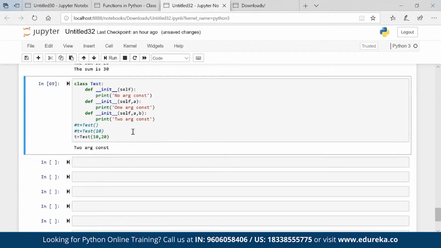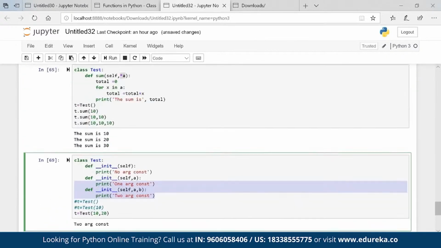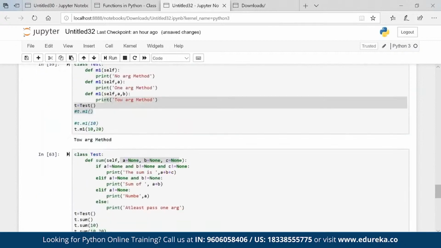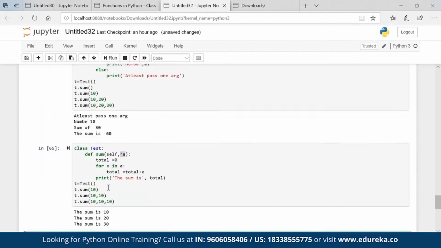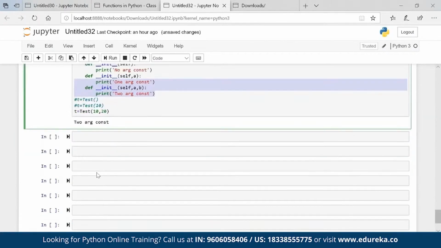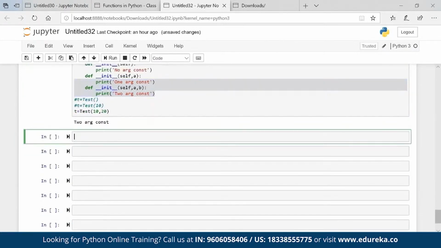So constructor overloading is not possible, it looks like. But can we achieve that? When we create multiple constructors in a class, the last constructor works. That is the way it actually works. If you see here, we had multiple methods and the last method ran. The same applies here as well. The solution is, again, we have two solutions. One is *a, and second is assigning None.